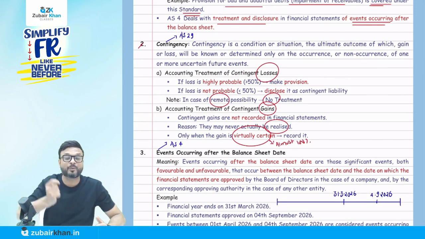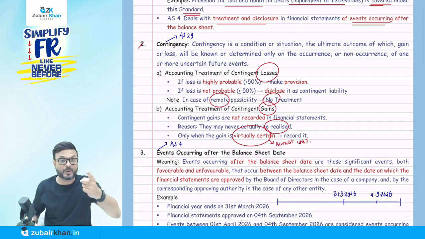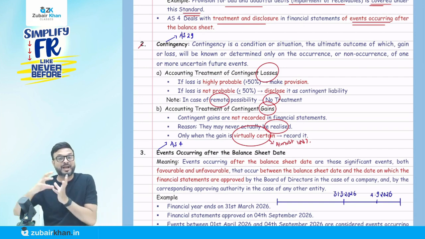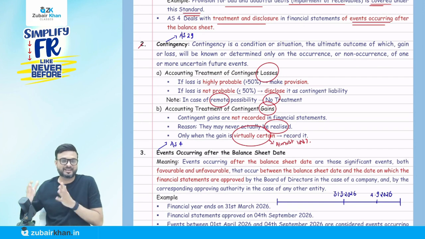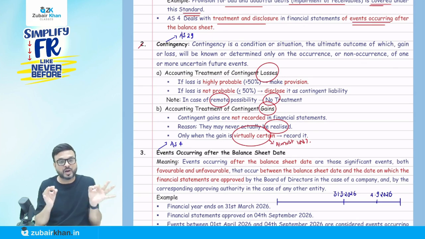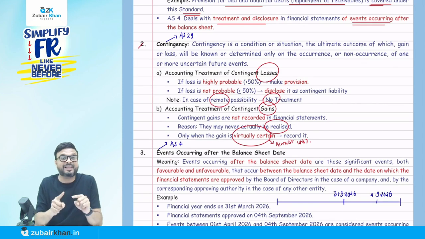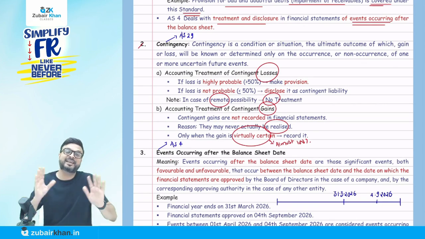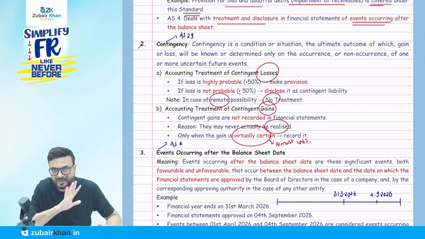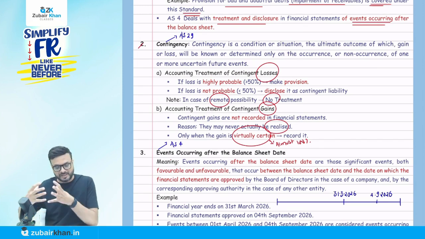Now it's virtually certain, because you cleared the examination. Now you can record in the books of account that the MacBook is receivable. When you receive it, that is the actual PPE you are recording. But why? Because now you're virtually certain. Almost 100%, even though the hard copy has not yet come to your home, it is still virtually certain. In that case only can the gain be recognized, otherwise no. Okay, so this is about AS 29.